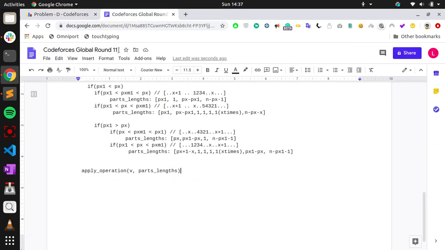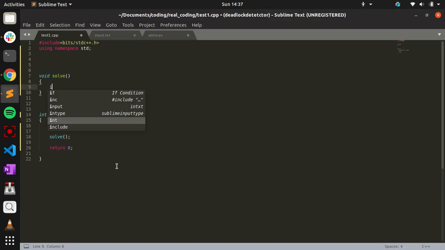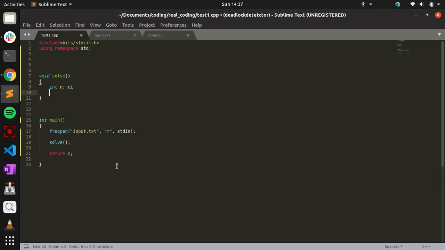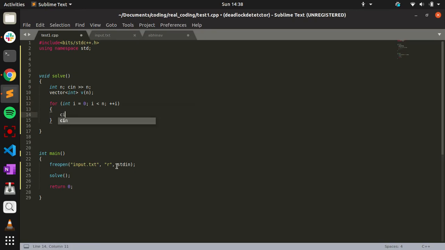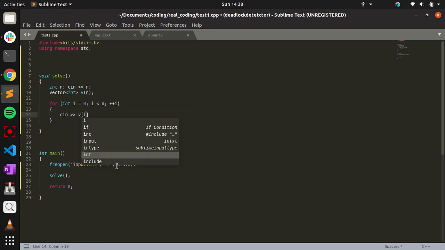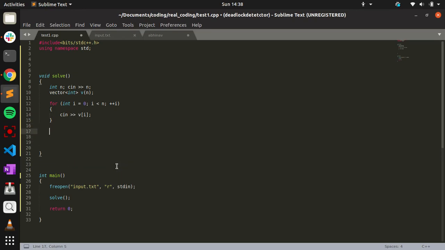First we have to take the input: int n, we took the input n, and we take the input array. Once we take the input, then what?